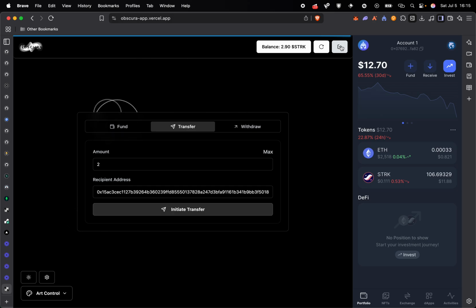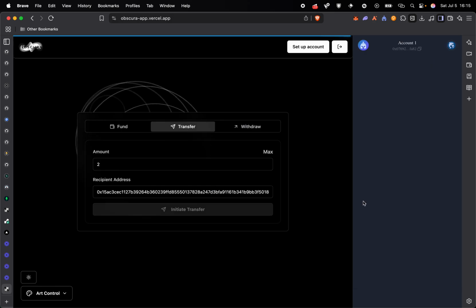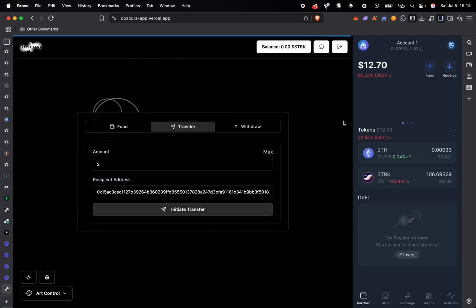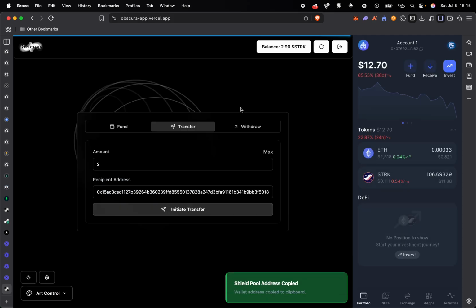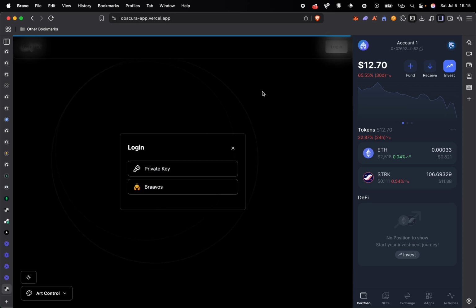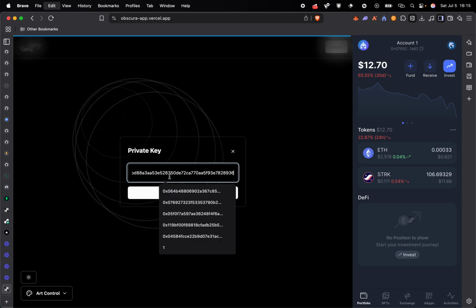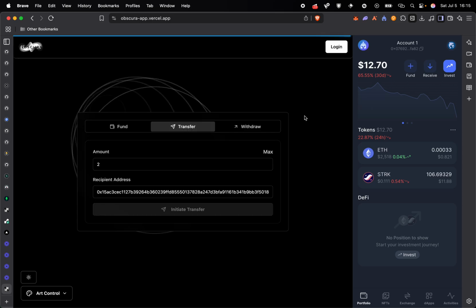So we can also log out and log in with a private key. Let me log in again. We can also log in with the private key. With the private key, we can decrypt the balance and check our balance. This is not your wallet private key, remember. This is just the shielded pool private key. Did I copy? No, I didn't copy the shielded pool private key.